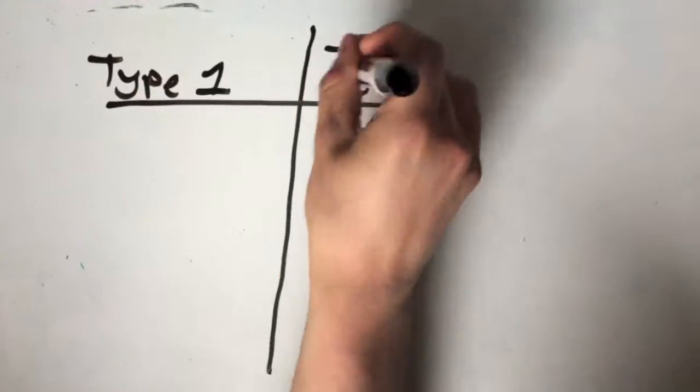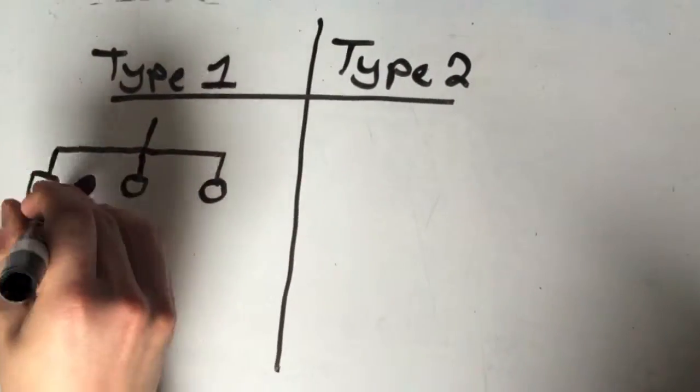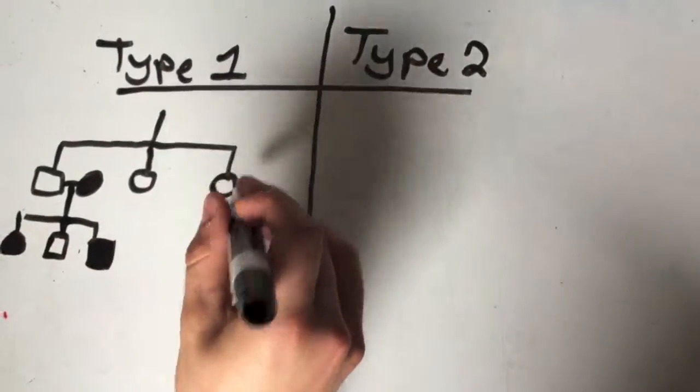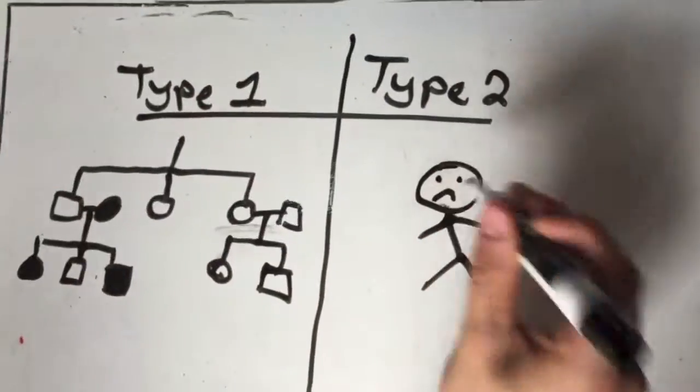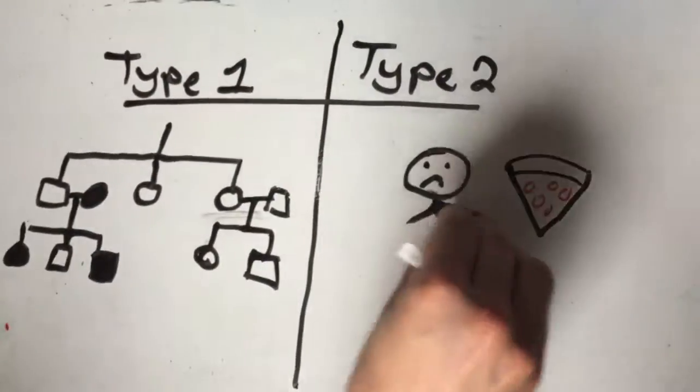Let's discuss the different types. Type 1 is passed down from family members and results from the pancreas being unable to produce insulin. Type 2 diabetes is the result of desensitization of your own body to the effects of insulin because of chronic over intake of sugars. Know the risks.